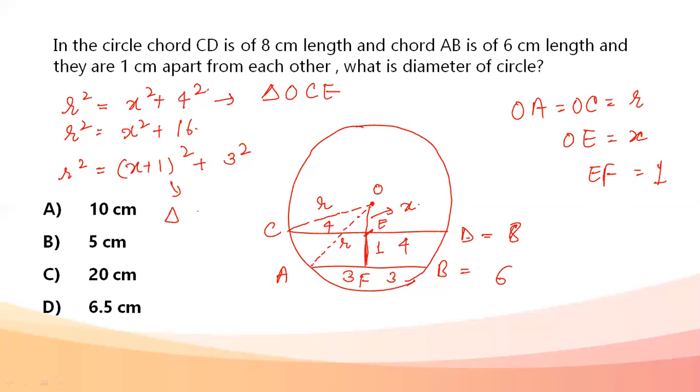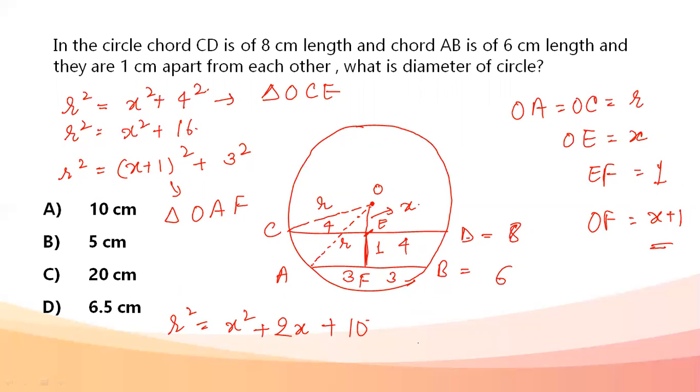If I apply for triangle OAF, r square is equal to x plus 1, because this whole OF is going to be x plus 1, whole square plus 3 square. So r square is equal to x square plus 2x plus 1 plus 9, that is 10. So all these values we have written.